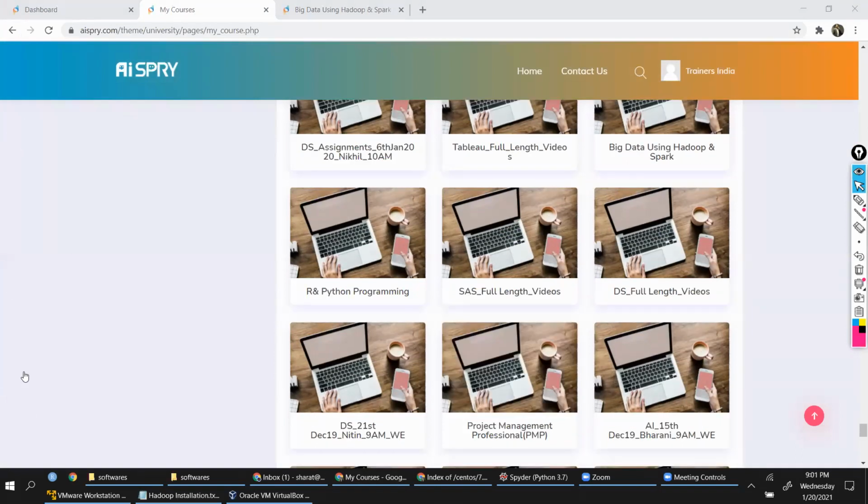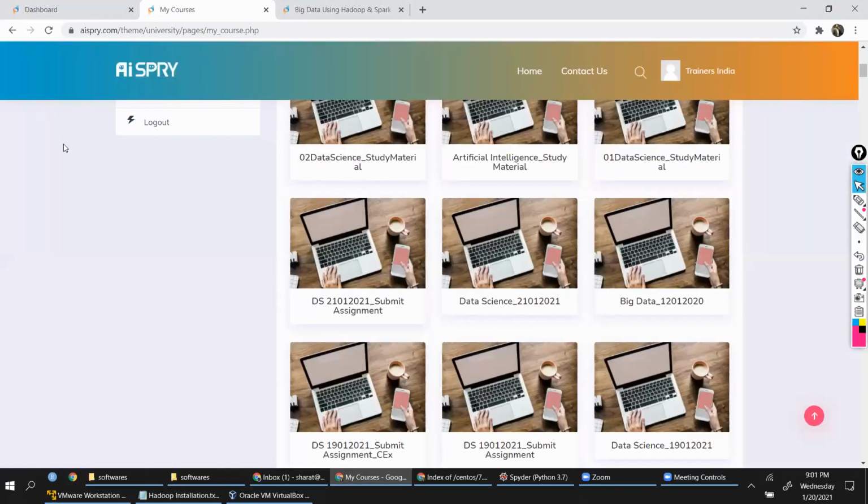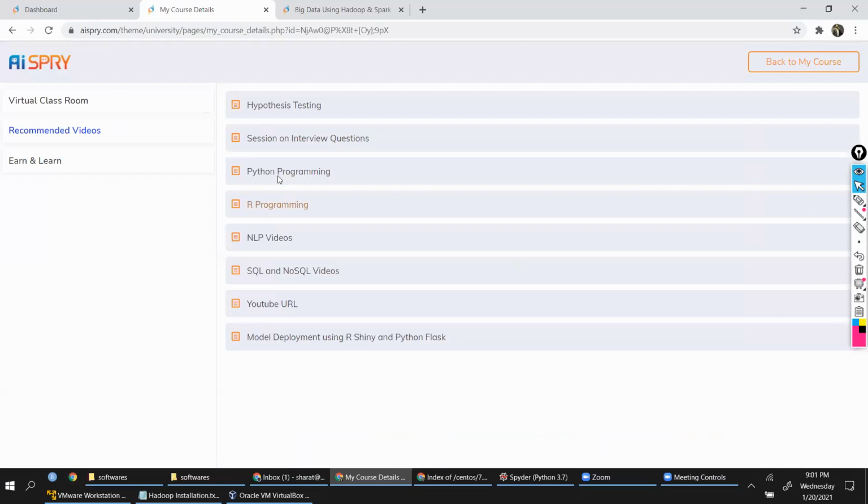Now, this material, along with this material, you'll also get few of the recorded videos. If I go to any of these sessions, you see recommended videos. In the recommended videos, you should have big data sessions added. Okay, this particular batch does not have. Do you see this big data sessions added here? Anyone?